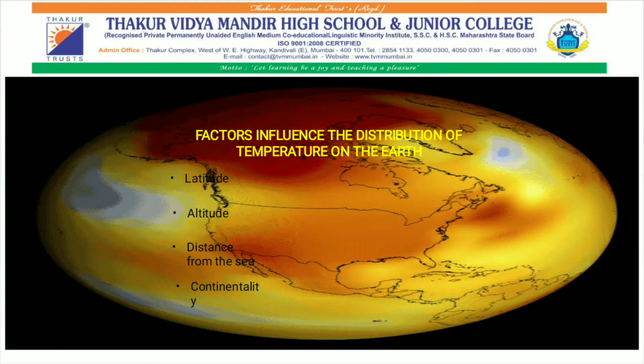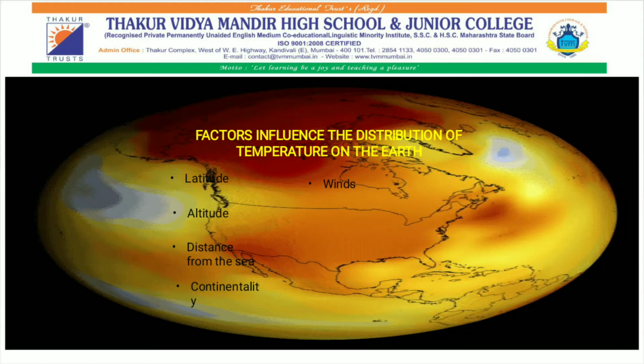Distance from the sea. Near the sea, water becomes colder and warmer slowly as compared to the land. Due to that feature, the coastal areas get colder and warmer very slowly. So the temperature in the coastal areas is moderate compared to the temperature in continental areas.